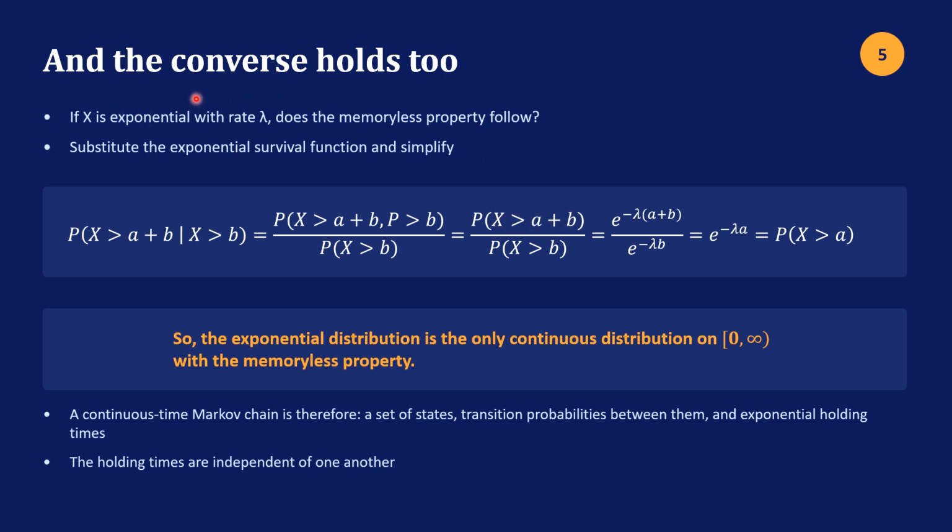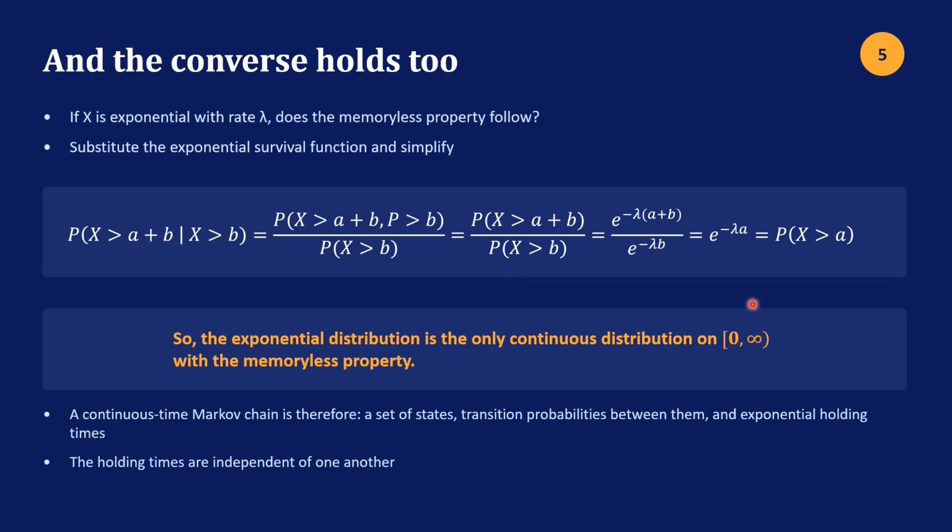Then we take our assumption of exponential distribution, and so this is e to the minus lambda times a plus b, and this is e to the minus lambda b, and then the minus lambda b's cancel, and you get e to the minus lambda a, which is, again, from our assumption here, the probability x is greater than a.